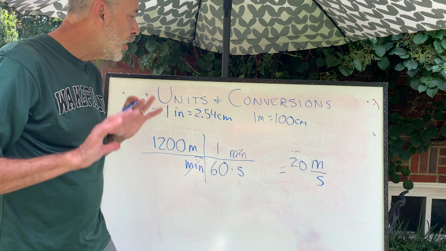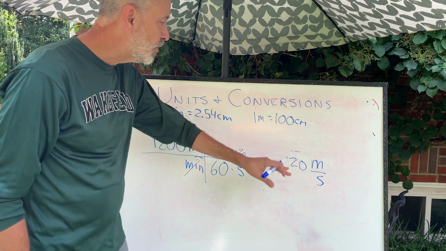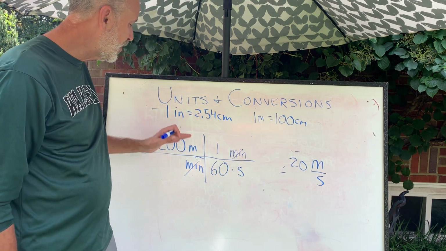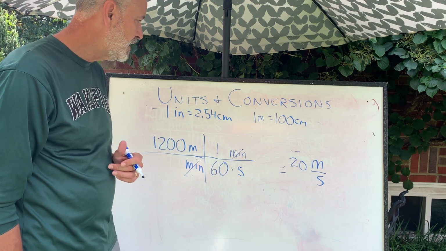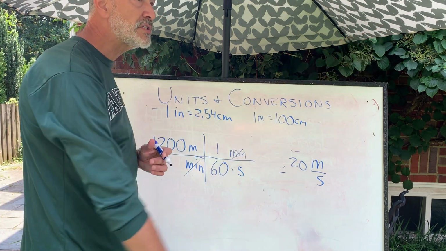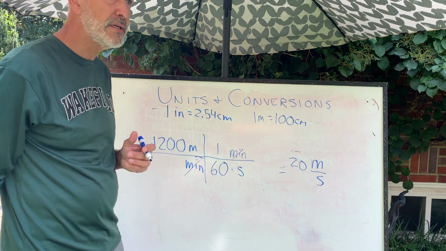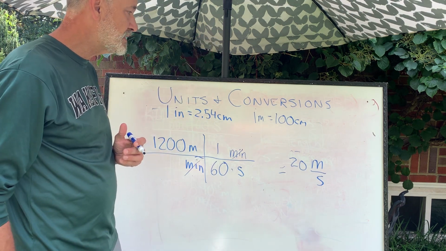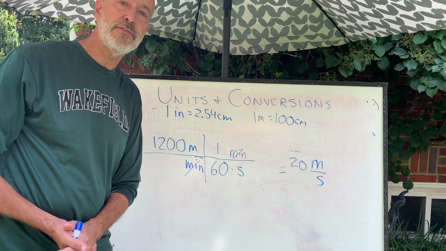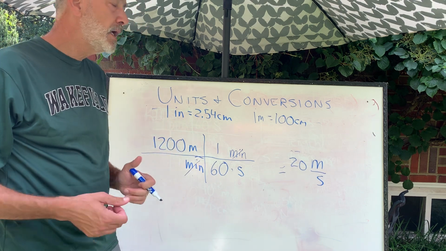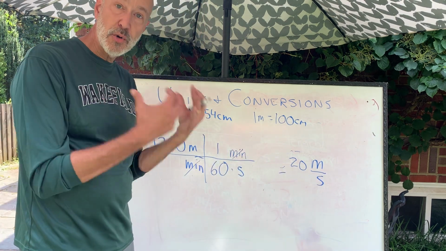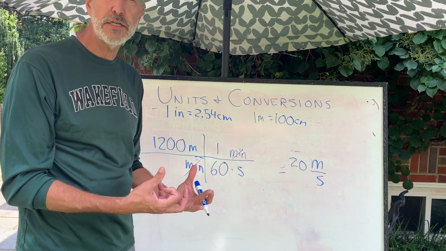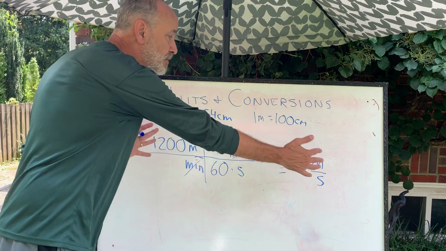So always, always, always look at the beginning and the end. 1,200 meters per minute, that's a little less than a mile. If you're going 20 meters every second, that's like the width of my backyard maybe. If you do that every second for 60 seconds, yeah, you're probably going to travel about a mile. So that makes sense to me. So always try to be thinking about getting things back to our happy units, our KMS-based units, and always think about how to do this formally.